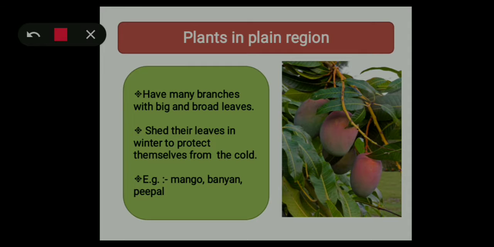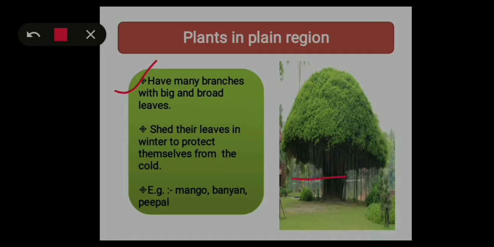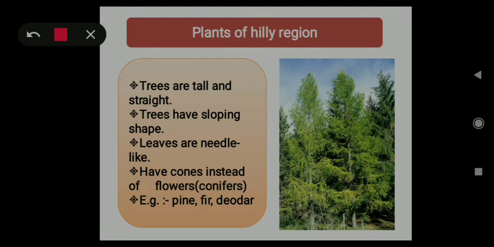So first one is they have many branches with big and broad leaves. Next one is, in this picture you can see these trees shed their leaves in winter to protect themselves from cold, and such trees are called deciduous trees. So examples of plants in plain regions are mango, banana and peepal. Okay, so let's move on to another topic, that is plants of hilly areas.